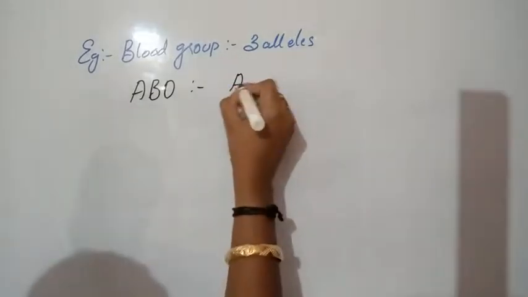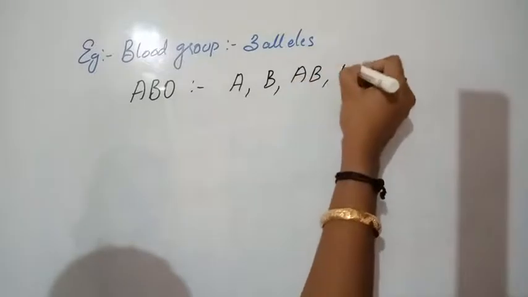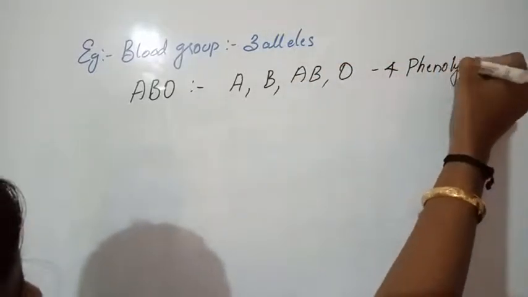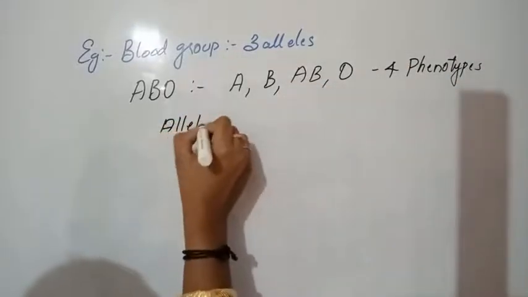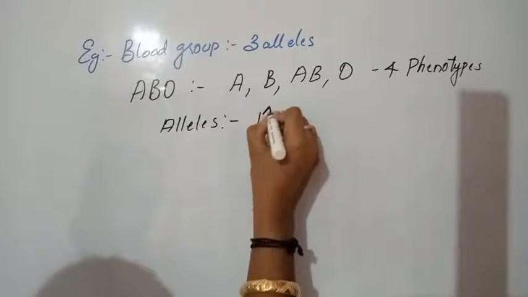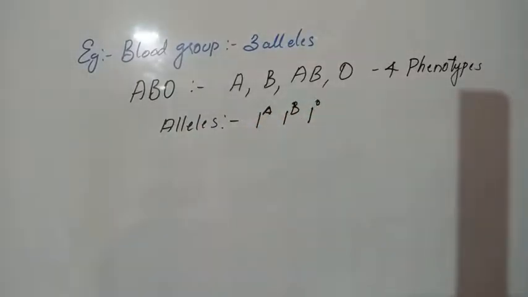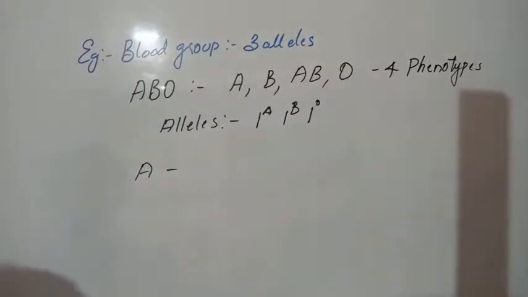We have A blood group, B blood group, AB blood group, and O. There are 4 phenotypes. The alleles responsible for these phenotypes are IA, IB, IO.